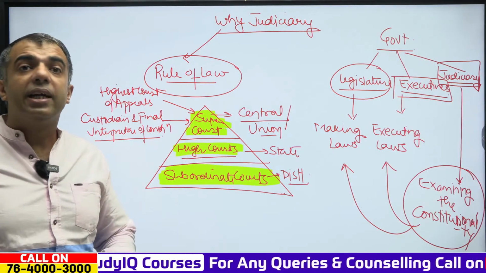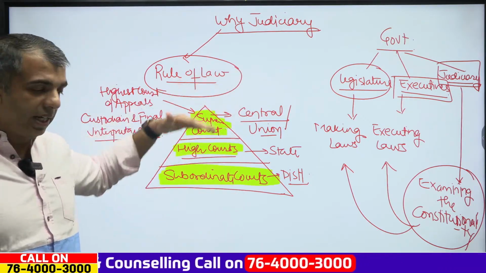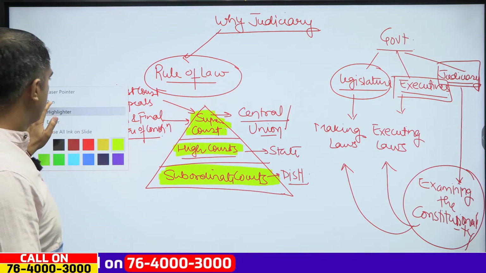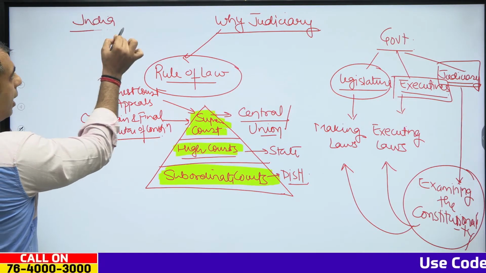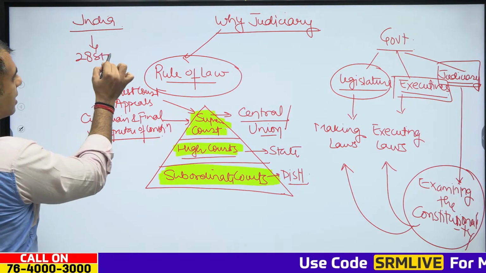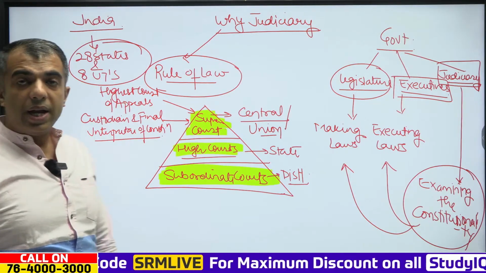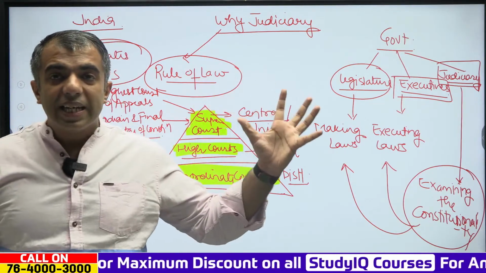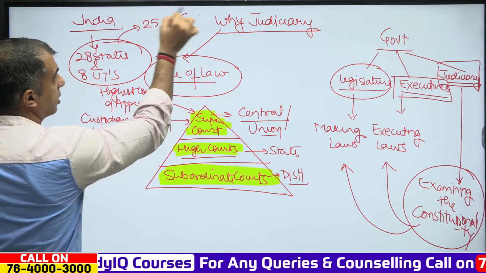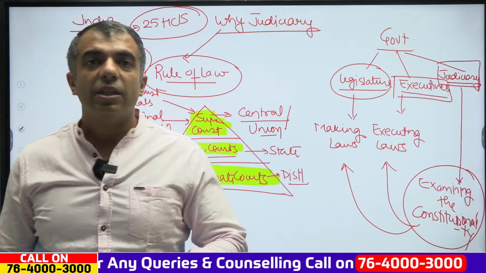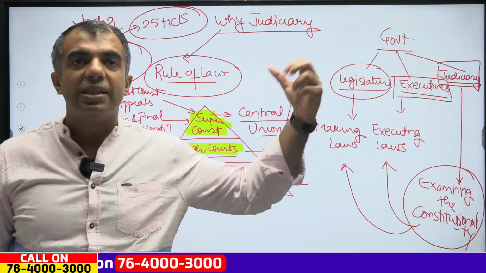Each state, we have seen, is divided into various districts. The entire country has been divided into 28 states and 8 union territories. Now, in total of these 28 states and 8 union territories, there are 25 high courts. The latest high court in India is the High Court of Andhra Pradesh. That was established in Amravati.